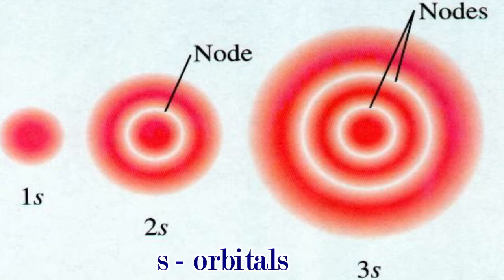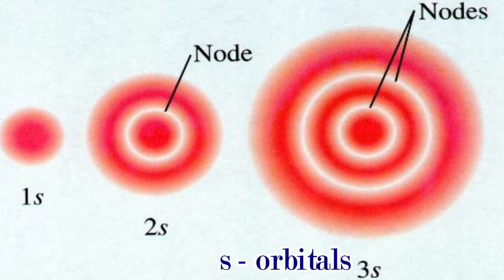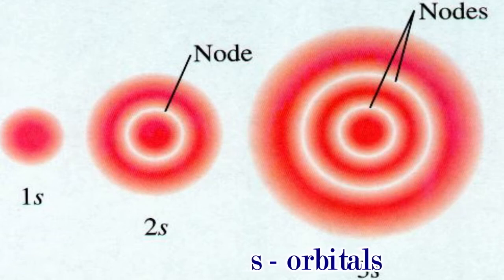Now, if we go for the calculation of nodes, how the nodes and nodal surfaces are calculated, or how many nodes there are, we will see that there are 2 types of nodes. One is the radial node, another is the angular node. Radial nodes and angular nodes are the 2 different types of nodes which arise due to the radial wave function and the angular wave function respectively.